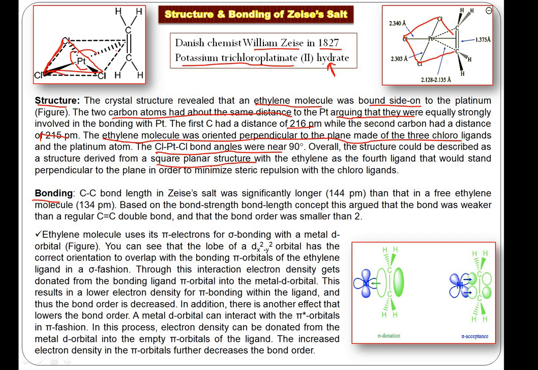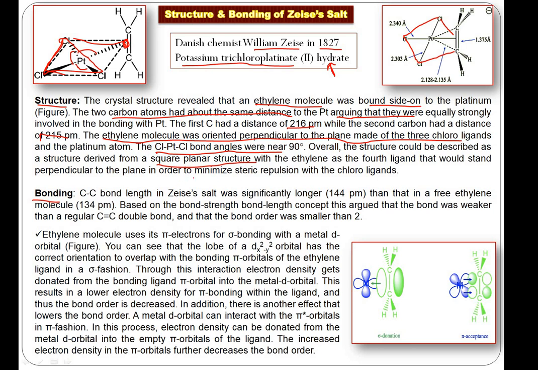So this is also some sort of square planar structure. The only difference is that in square planar, all four ligands, let's say chlorine ligands, are normally on the plane. But here one ligand, ethylene, is perpendicular to the plane of the other three.